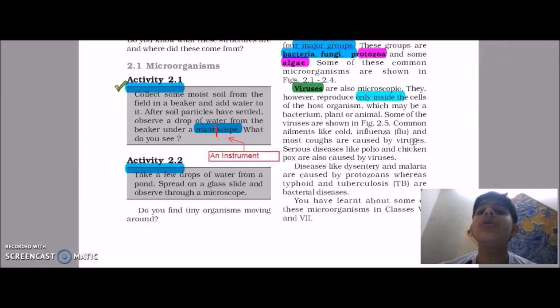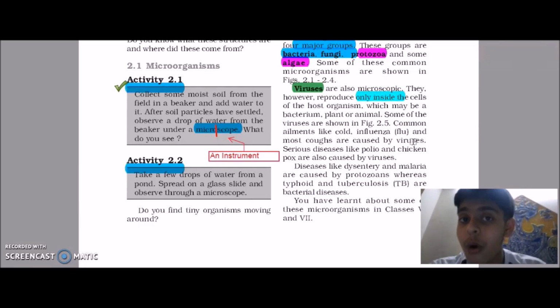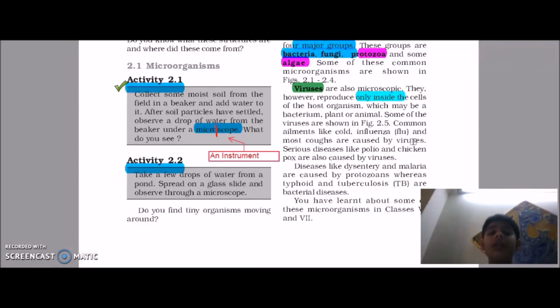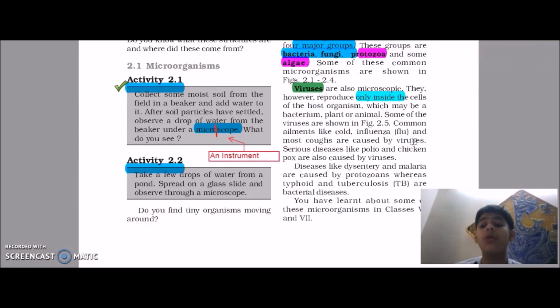To reproduce, they need another cell. The cell in which they enter is called a host. They could enter us. Simply they will enter one of our cells and multiply over there by using the energy produced by our cells, and then the cell would have to burst. After the cell bursts, all these baby viruses would spread all the way. The 1,000 viruses would now infect most of the nearby cells, and that's how a person gets ill. The more cells die, the more the person gets sick.